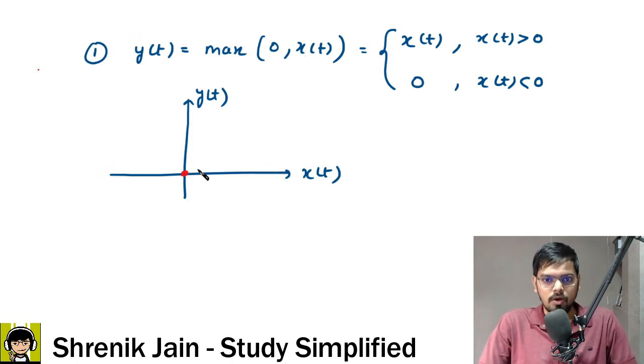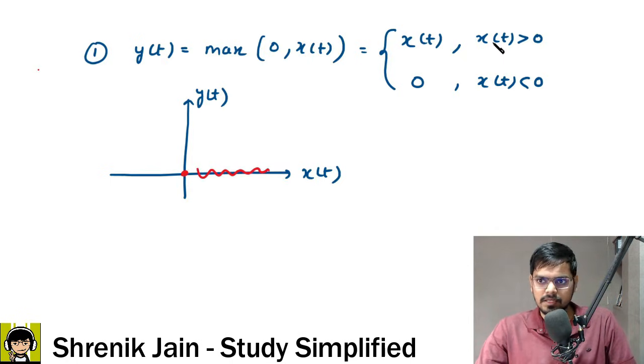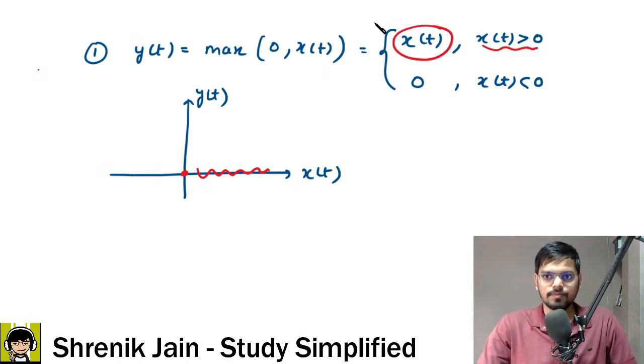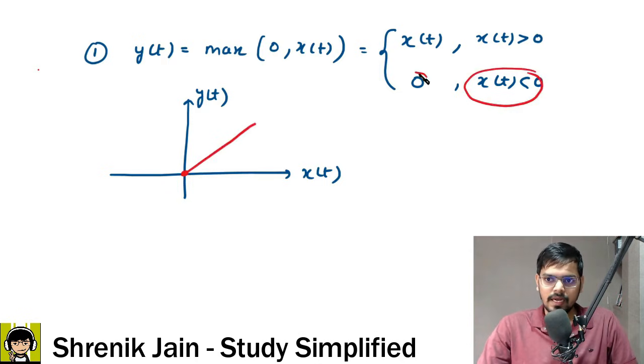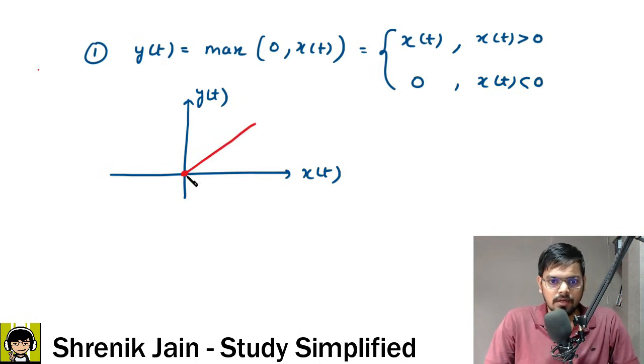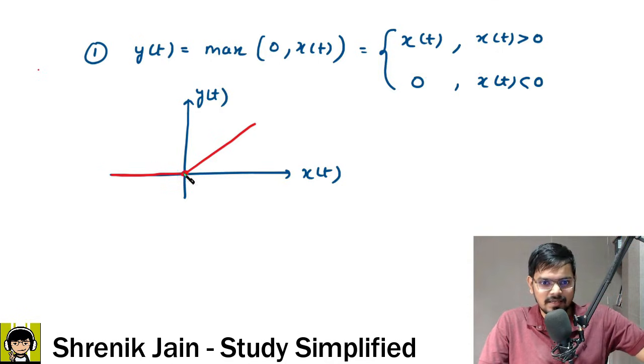On the higher side, x of t greater than 0, the output is a linear graph. When x of t is less than 0, on the negative side, the output is a flat line at 0. Some students say the graph is non-linear, therefore the answer is non-linear.